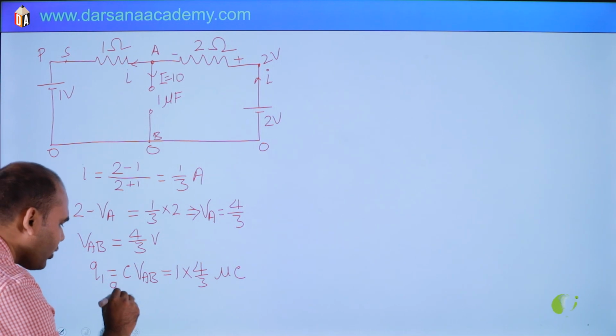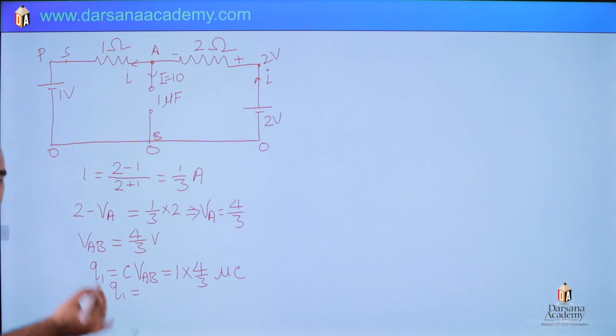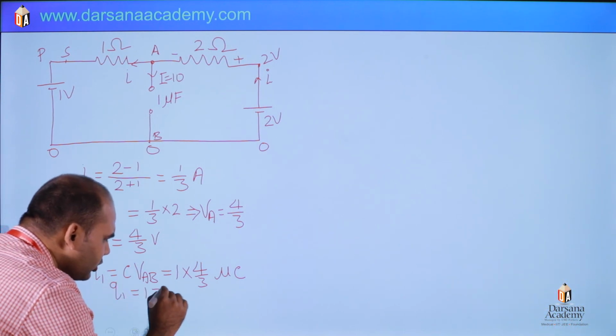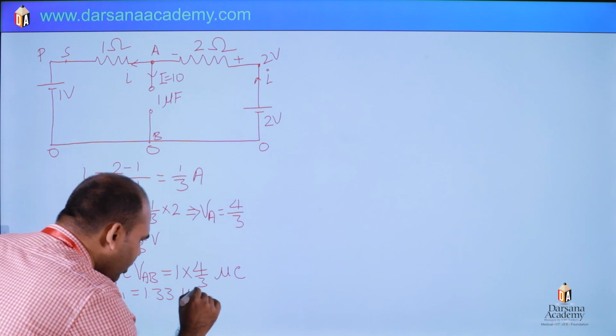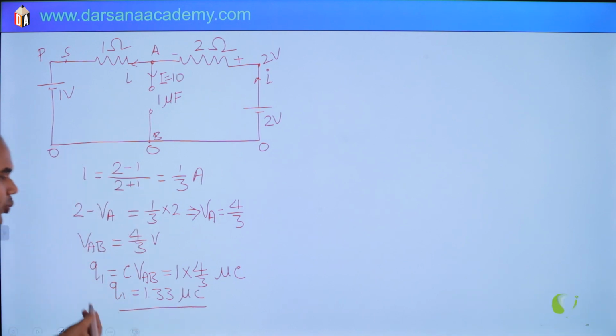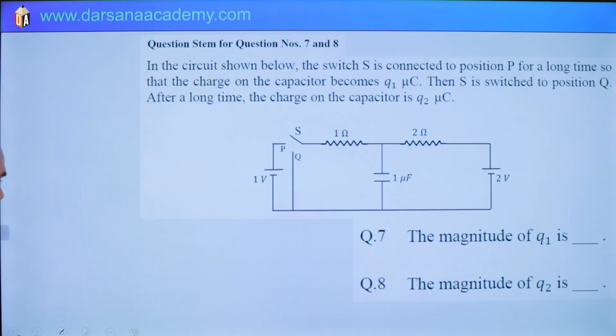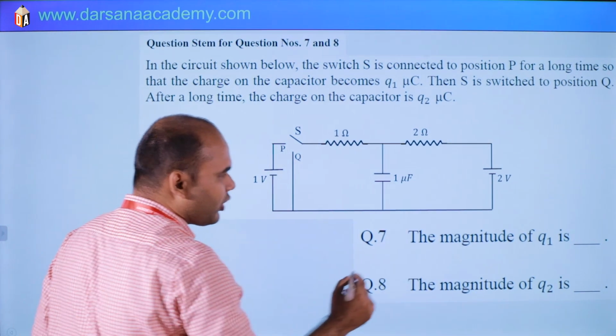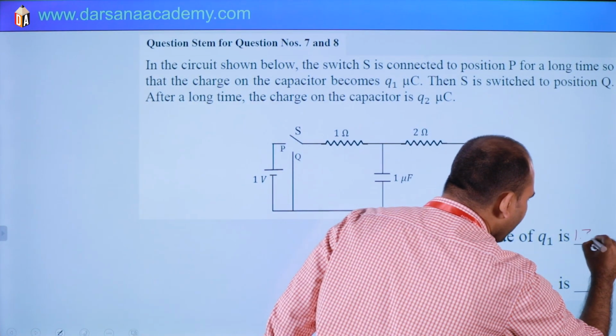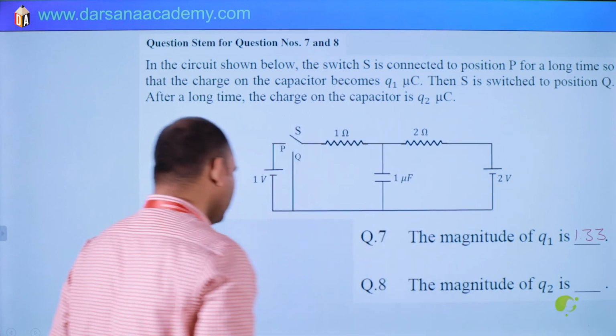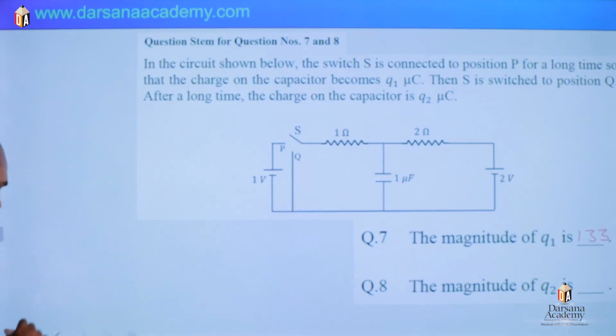So what is 4/3? 1.33 microcoulomb. So the first answer is 1.33. So the magnitude of Q1 is 1.33. What about the magnitude of Q2?